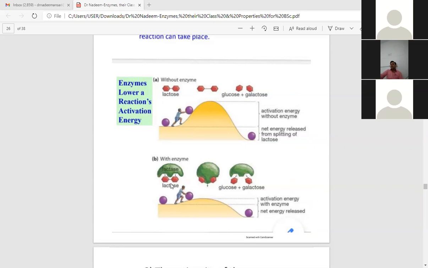So net energy is released in both cases. This is the initial phase, and then the end phase, that is the final phase where product is formed. First, energy is required, that is the activation energy, for conversion of substrate into product. And then when product is formed, net energy is released.